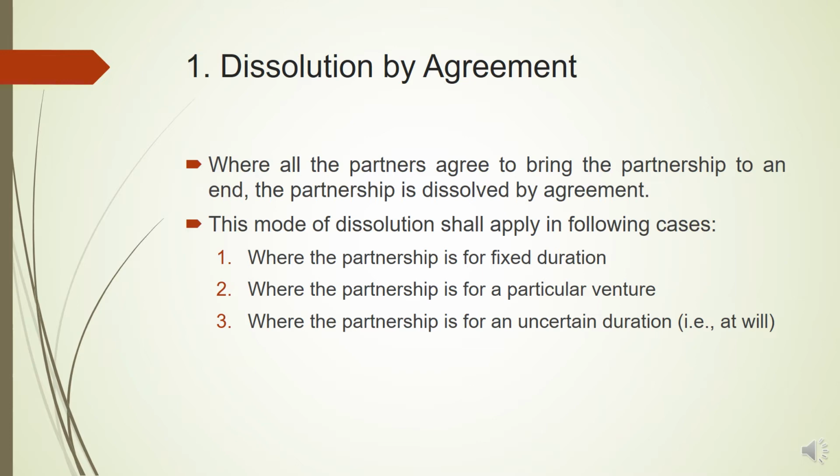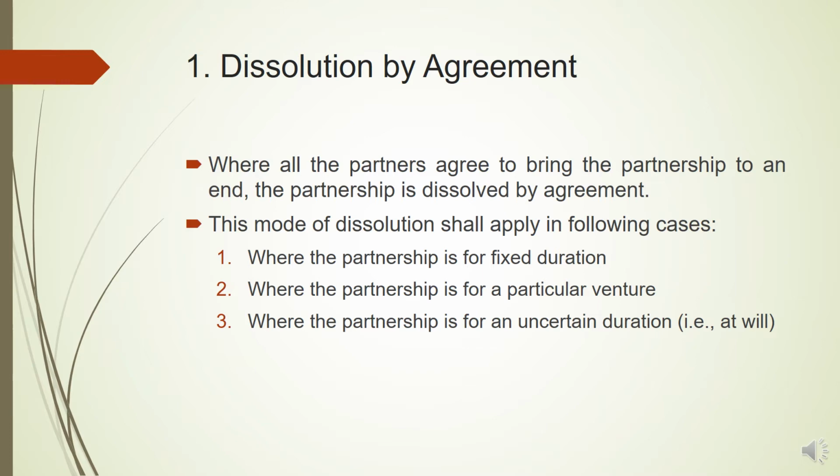This mode of dissolution shall apply in all of the cases, whether the partnership is for a fixed duration, like the partners have decided to conduct the business for 5 years. In that case, even before the expiry of the duration, partners can mutually agree and bring the partnership firm to an end. Second, where the partnership is for a particular venture. The partners have come together and formed a partnership firm for a particular purpose. Even before that purpose is completed, the partners can mutually agree to bring that partnership firm to an end. And lastly, where the partnership is for uncertain duration.